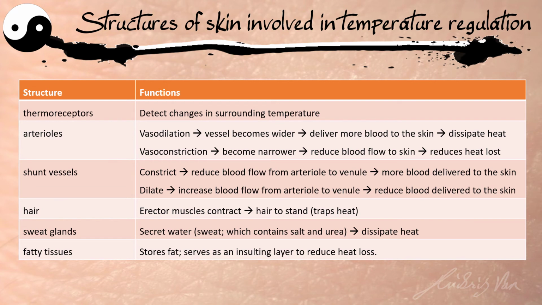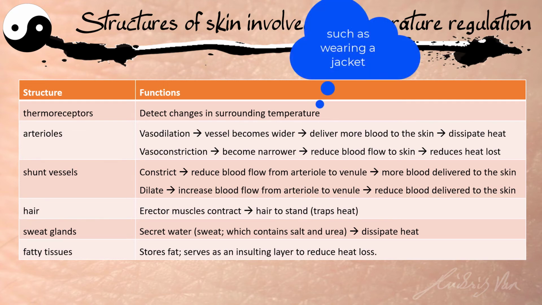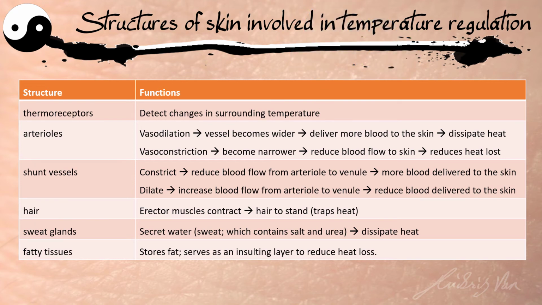So how is the structure of the skin involved in temperature regulation? The thermoreceptors, as I have gone through, will detect the change in surrounding temperature and send a signal to our hypothalamus that will trigger a response. The arterioles can either dilate, meaning relax, or constrict, meaning contract.